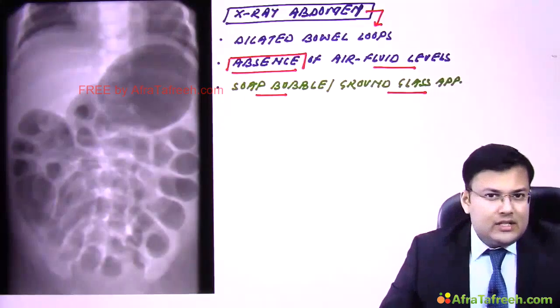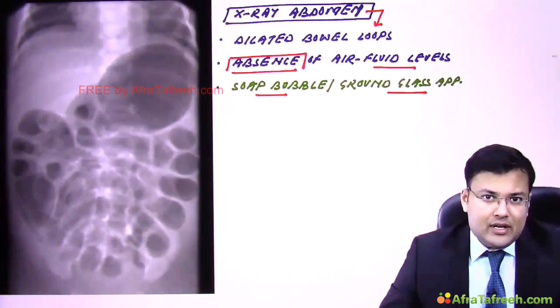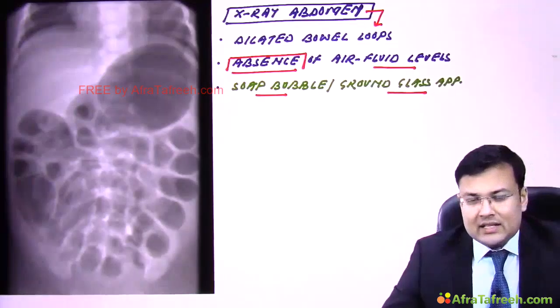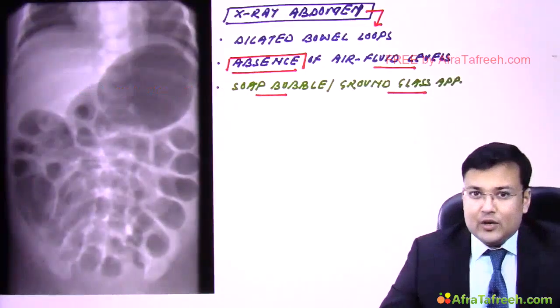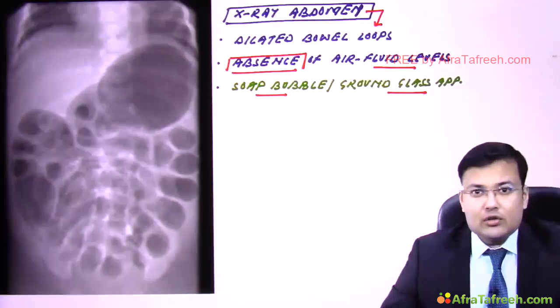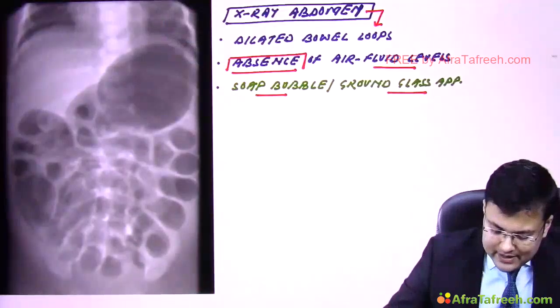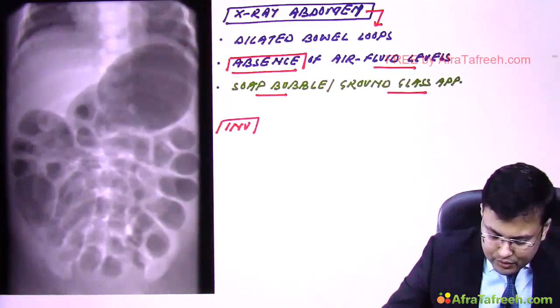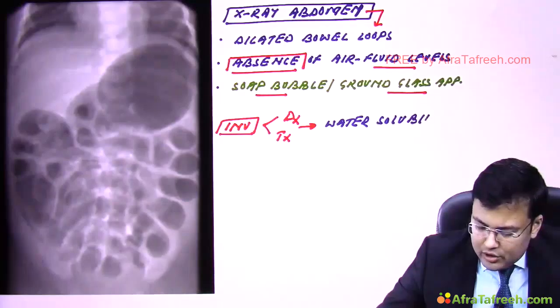So here also, just like meconium plug, which investigation is both diagnostic and therapeutic? Indirectly sometimes the question is asked: what is the investigation of choice for diagnosis of meconium ileus? It is water soluble contrast enema. So here also the investigation which is both diagnostic and therapeutic is water soluble contrast enema. Water soluble contrast enema, right?